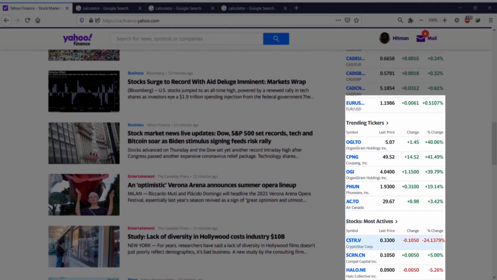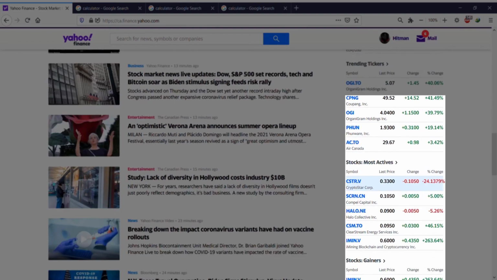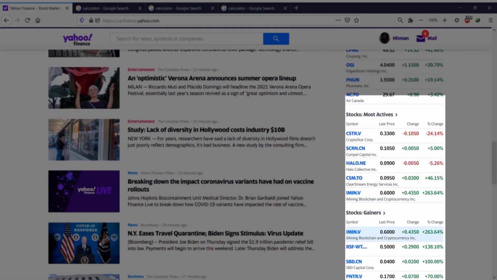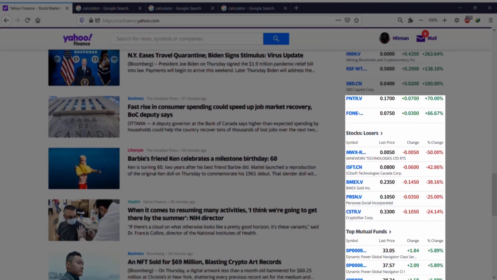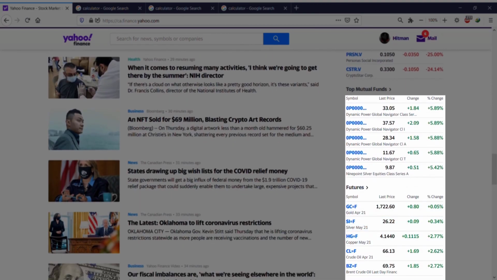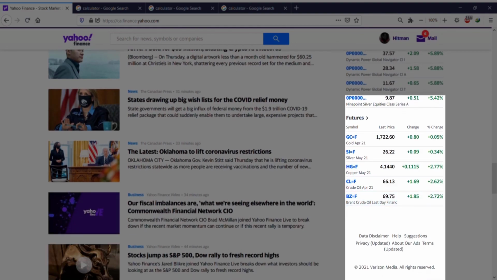Stocks most actives, the ones that have been most active, as it says. Gainers that were all green. Losers, all of them were red. Mutual funds. Futures is future trades. So again, this one is for very, very professional people. I don't really care about all these things, but just so you know.